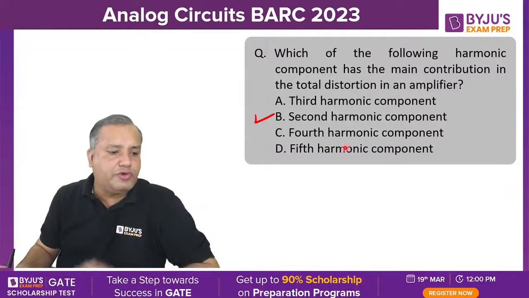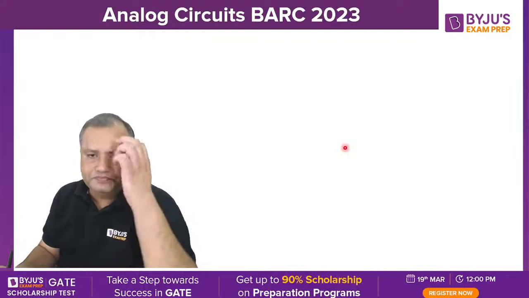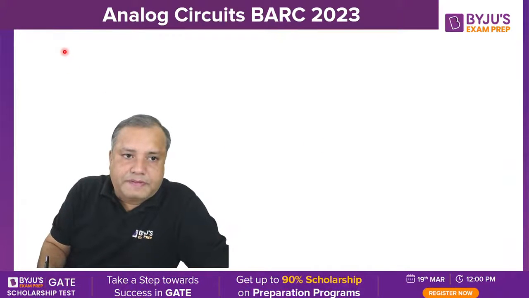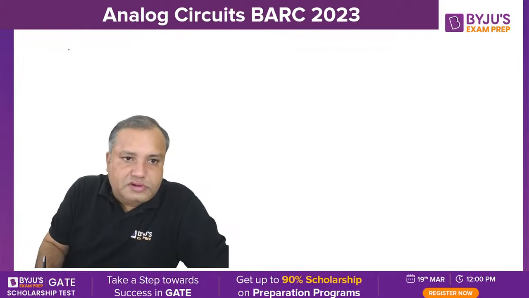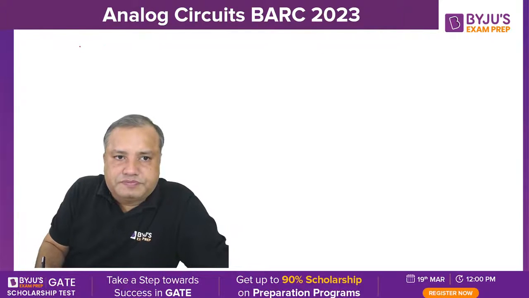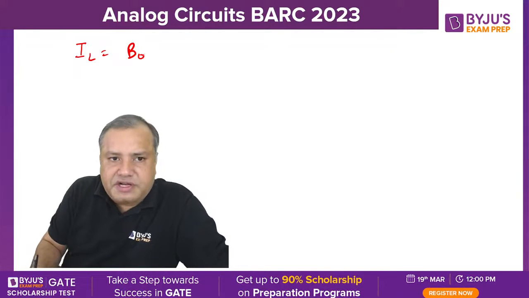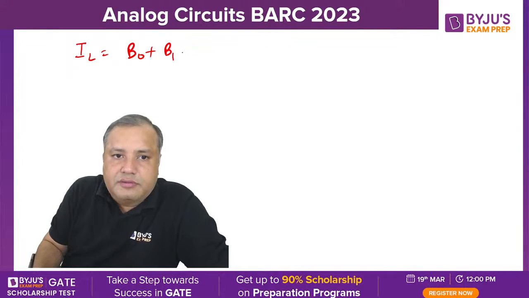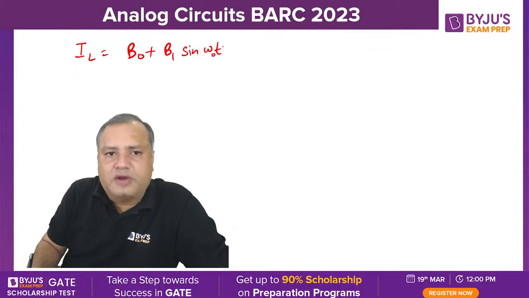I want to give you some more concepts regarding this. Suppose the net current is V0, the DC component, plus V1 sin omega naught t.